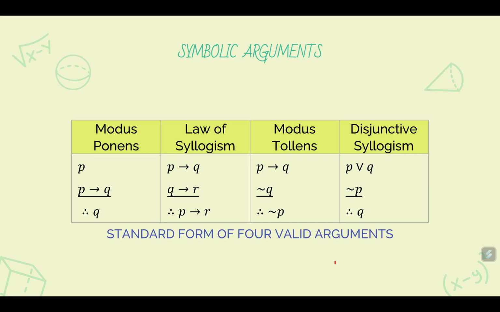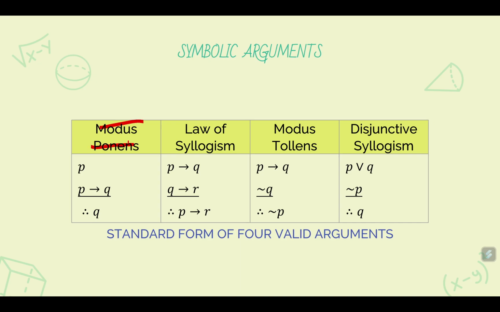These are the common valid arguments or rules of inference. There are several, but in our case, we just go with four. So here we have what we call modus ponens.